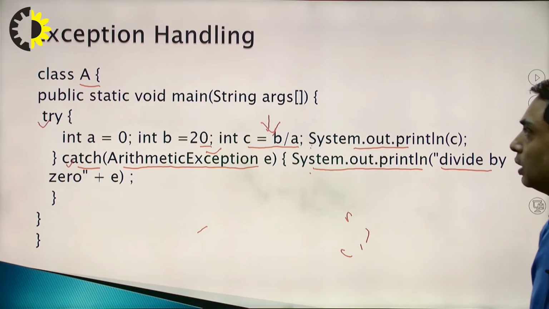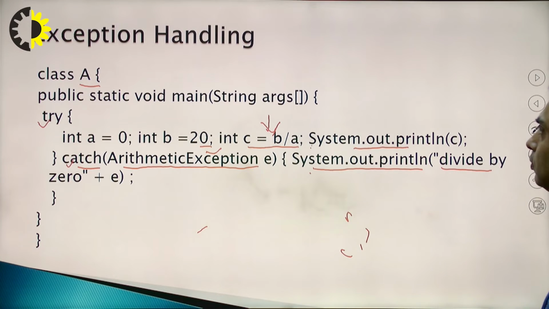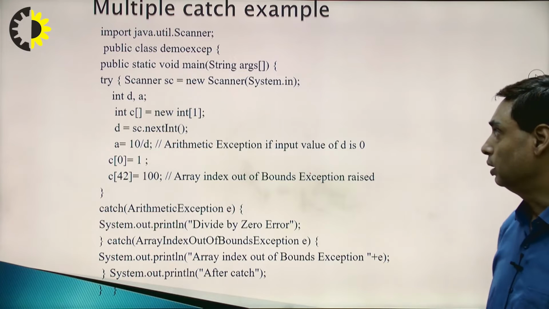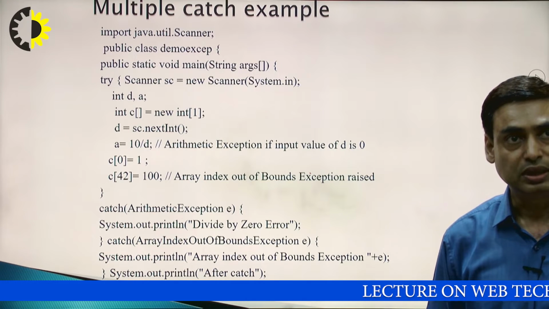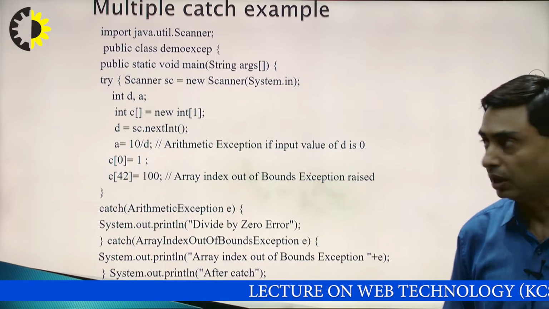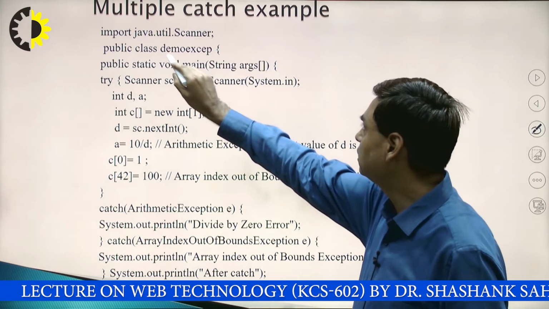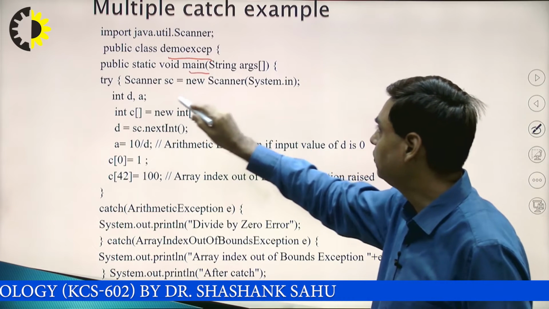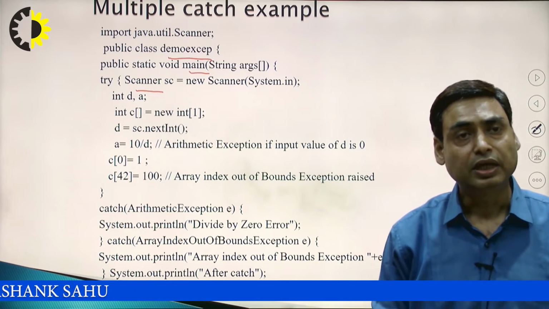Now we will look further in detail at exception handling. Now here is an example of multiple catch: one try block, many catch blocks. This example is discussing many other parts also. So we have the class name DemoException and we have the main method. Then we are using a Scanner class. In this case, we are getting the input from the user.